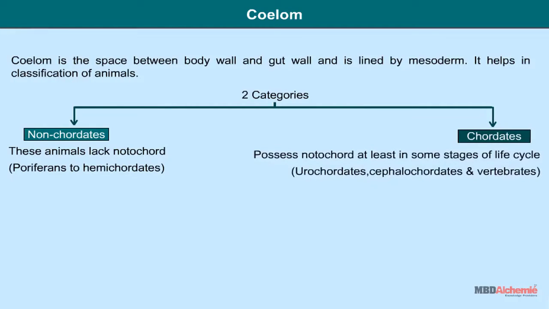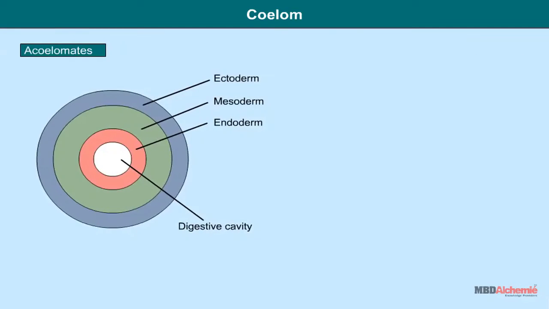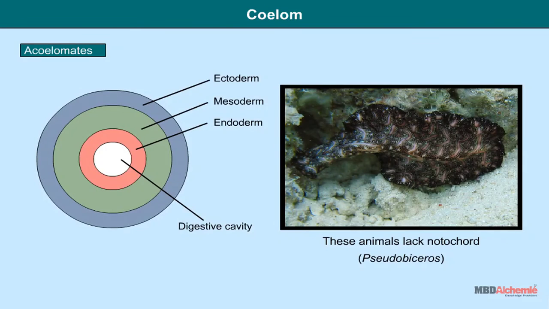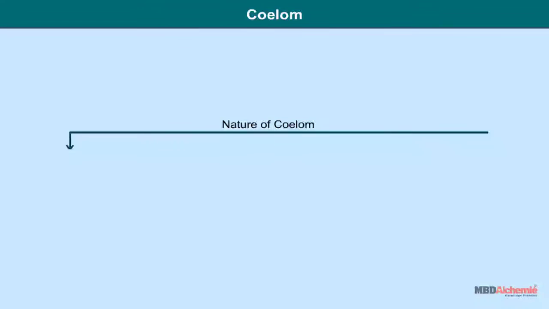It helps in classification of animals. Acoelomates: among invertebrates up to flatworms, there is no coelom and they are called acoelomates. On the basis of nature of coelom, animals are divided into pseudocoelomates, hemocoelomates and eucoelomates.